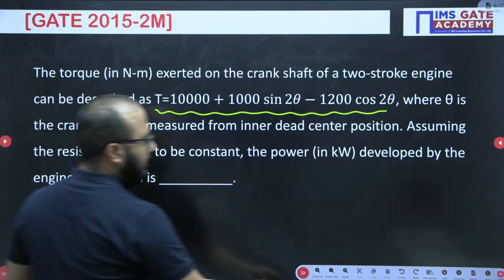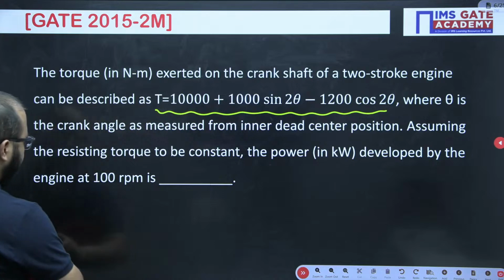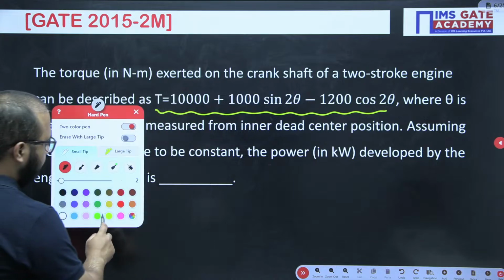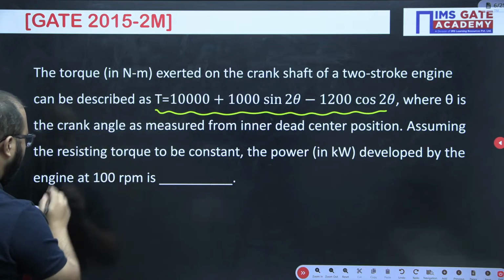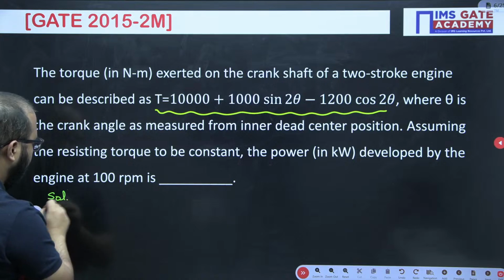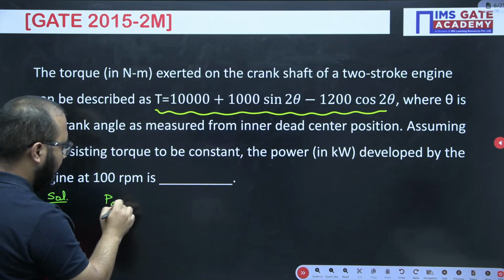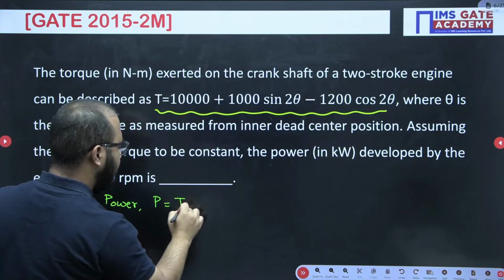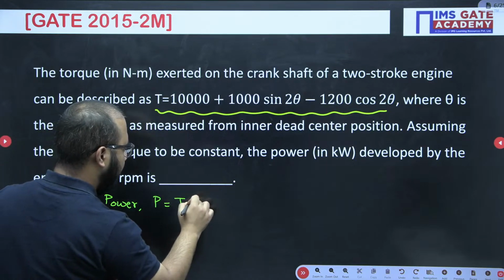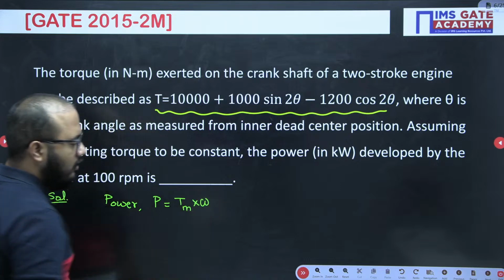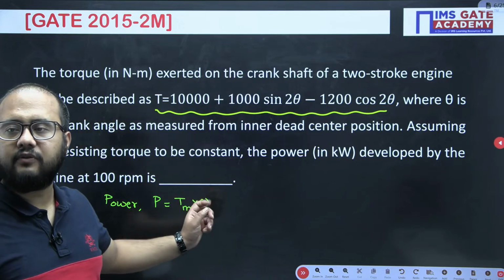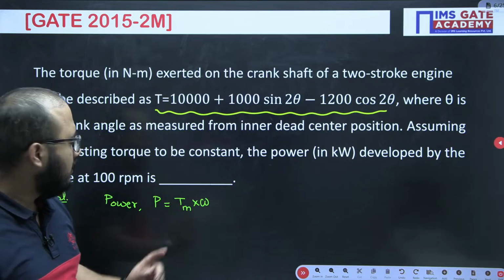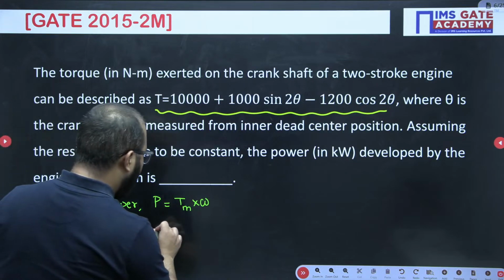So the point here is they are asking the power developed. Right, power they are asking, and the formula for the power is mean torque multiplied by omega. They have given the omega at which we need to calculate the power, but the main point is how you will calculate this mean torque.